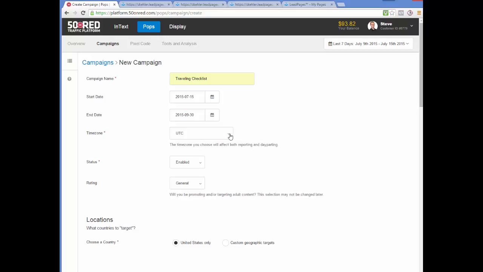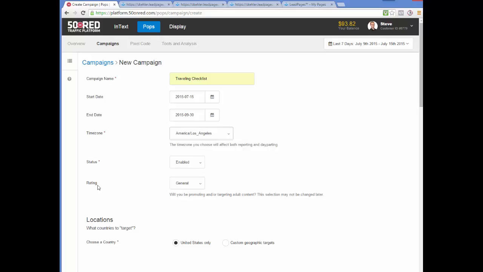Time zone, this would be useful just for reporting purposes, and they say for day parting, for scheduling as well. They only give the two options. Well, UTC is, I believe, England, Universal Time. And so it's either East Coast or West Coast, East Coast Standard or Pacific. So I'm on the West Coast, so I'll take Pacific.